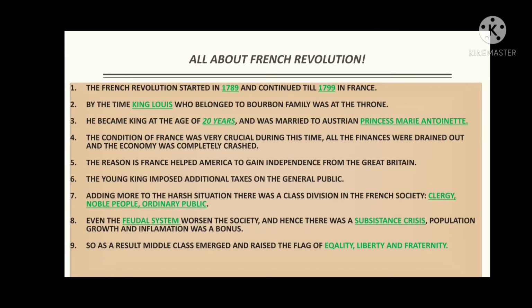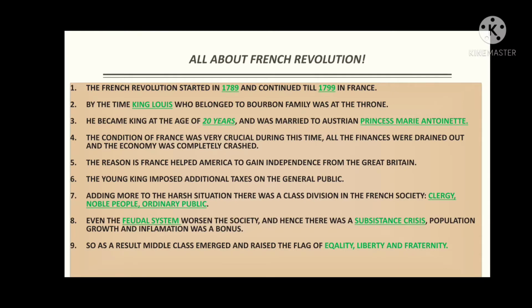Many of you might already know what the French Revolution actually is, but in this slide we will very quickly see, in a nutshell, what the French Revolution was. The first point: the French Revolution started in 1789 and continued till 1799 in France. So this is the time period of the French Revolution. It started in 1789 and lasted almost 10 years, and it started in France, right?